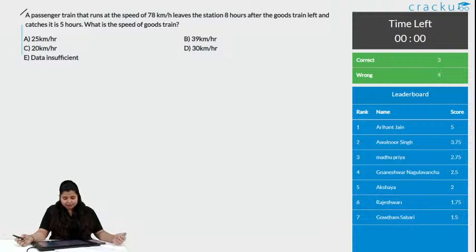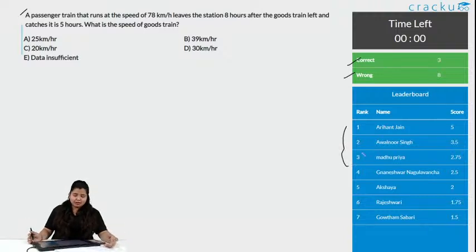Okay, the timer is off. We have 3 correct answers and 8 wrong answers. Top 3 people. Let's see how we solve this.